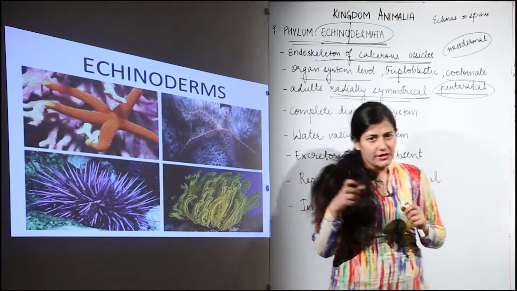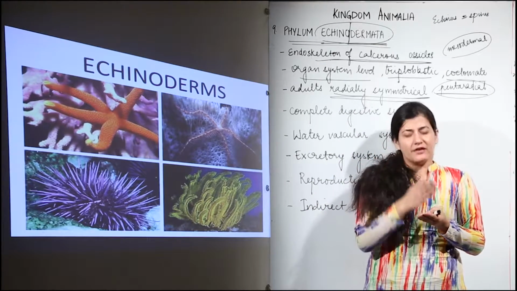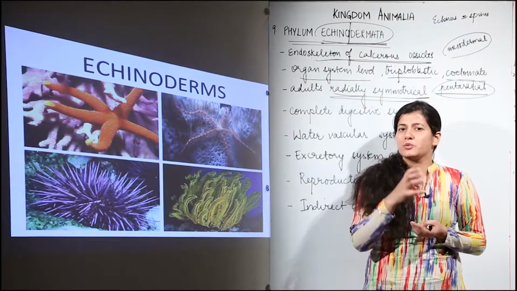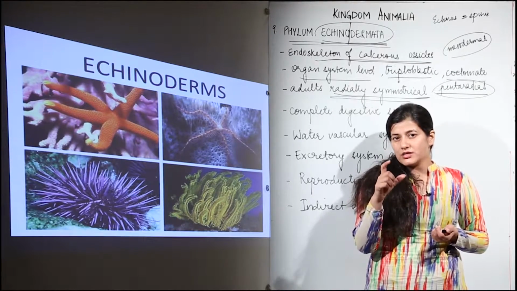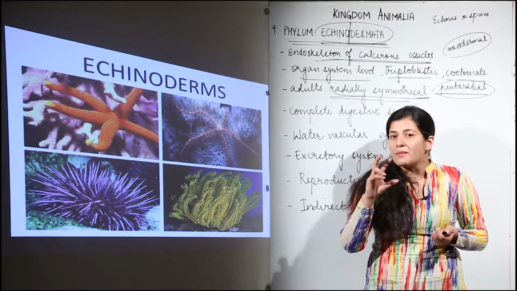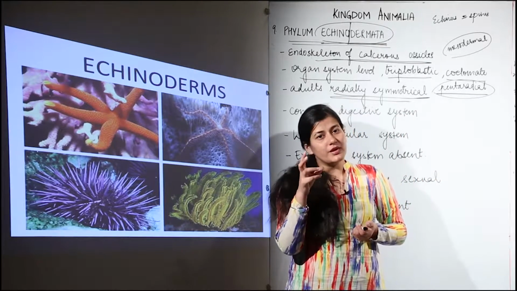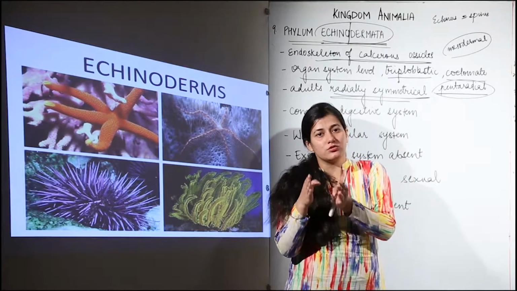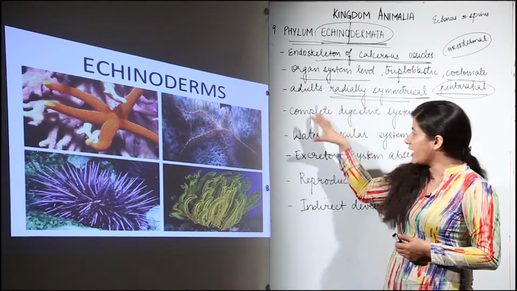Because they have indirect development, and we talk about larval development, that larva is showing bilateral symmetry while the adult is showing the radial symmetry, which means that these organisms are somewhat close to the chordates because they have close resemblance to the chordates. The larva would be in close proximity to those of the chordates. So that is why we have this phylum at the 9th position.